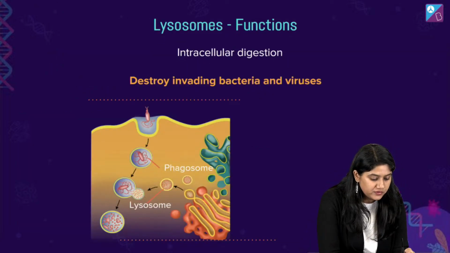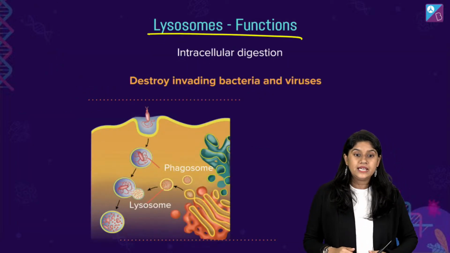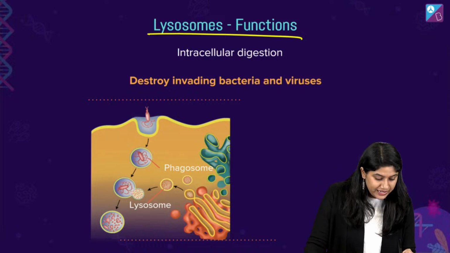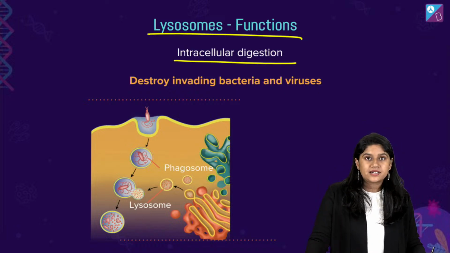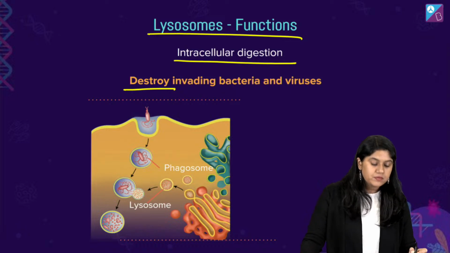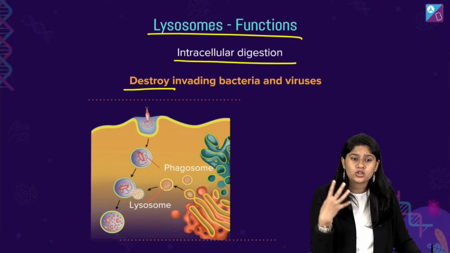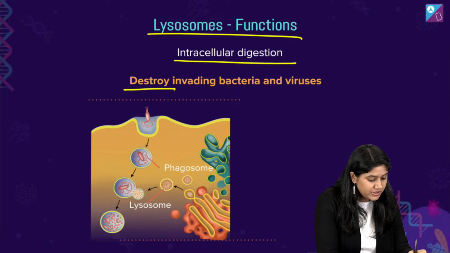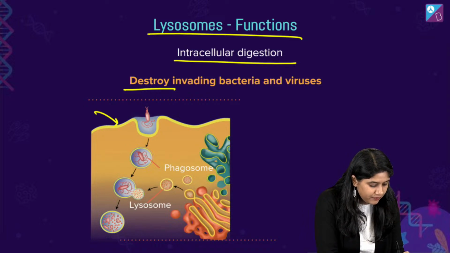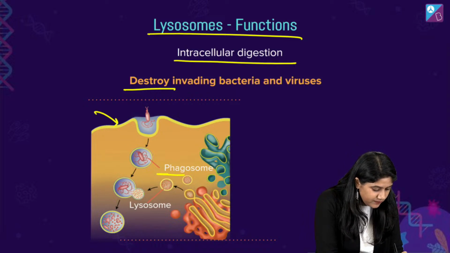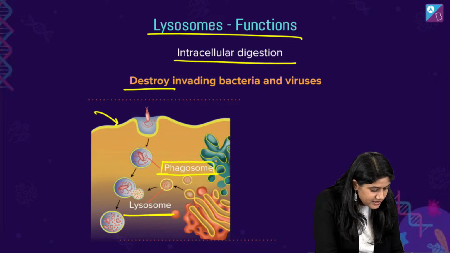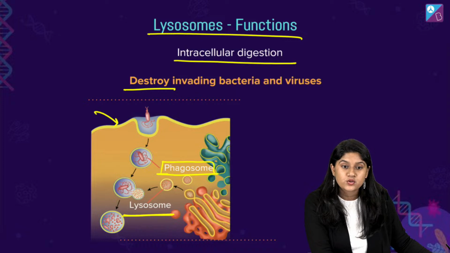Now everyone, let's talk about the functions of the lysosome, right? So intracellular digestion, inside the cell digestion, right? So we know that if something, be it bacteria or viruses, is entering into the cell, there was a formation right over here. Can you see? Phagosome. Yes, and as we will see, it is getting combined with the lysosome.